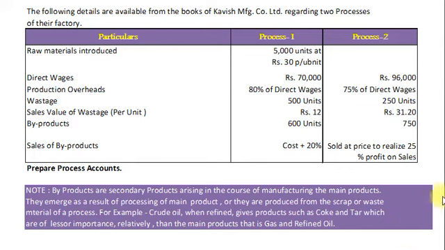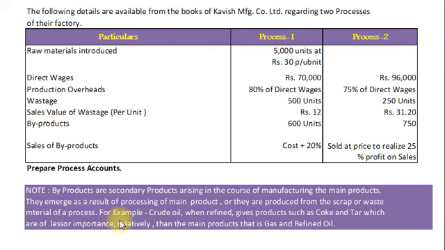Before solving the example, let us understand the term byproducts. Dear students, byproducts are secondary products arising in the course of manufacturing the main products. They emerge as a result of processing of main product, or they are produced out of the scrap or waste material of a particular process.